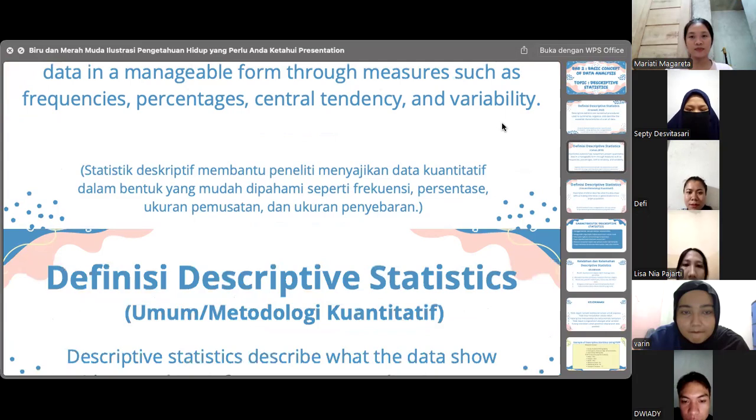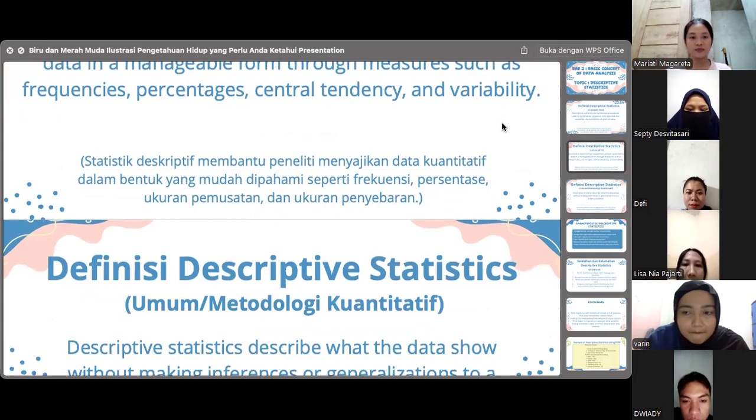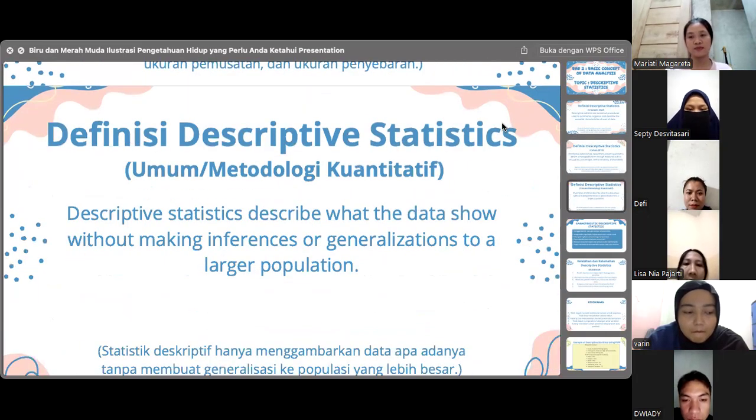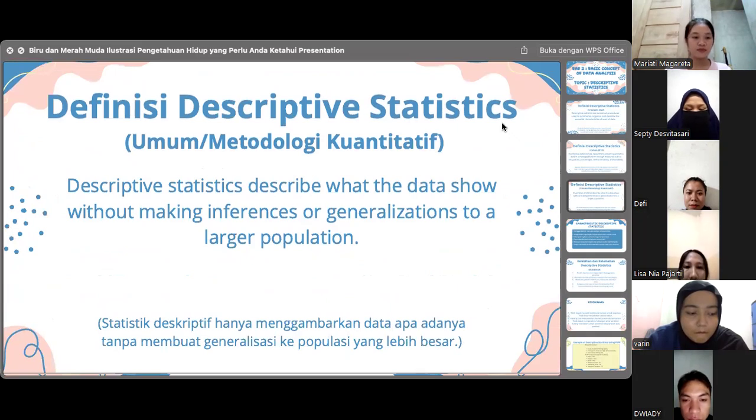Okay, the next is the characteristics of descriptive statistics. First, describe data without prediction. Second, use mean, median, and mode. Third, focus on summarizing data. And the last, it is the initial step before advanced analysis.